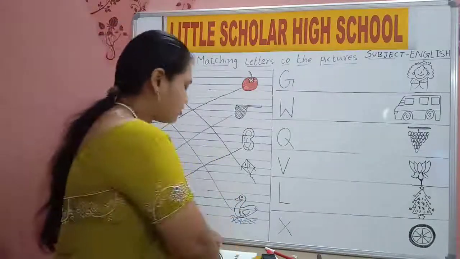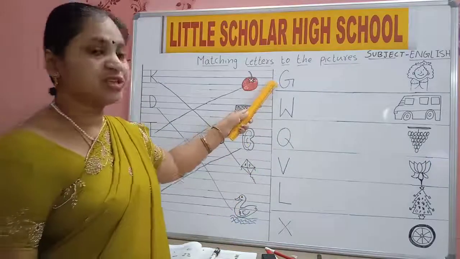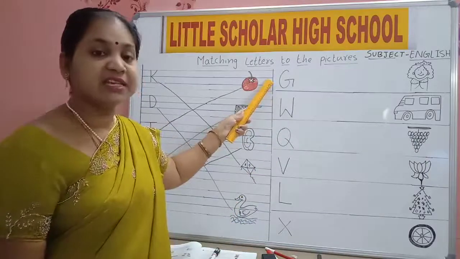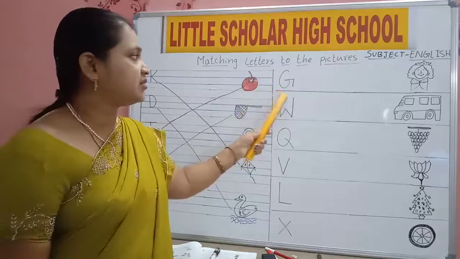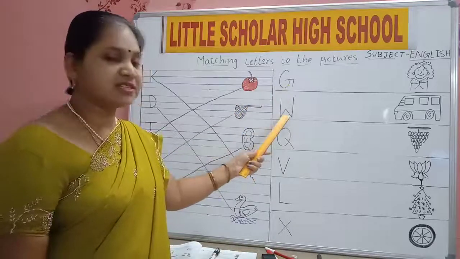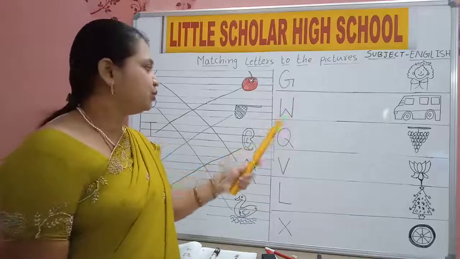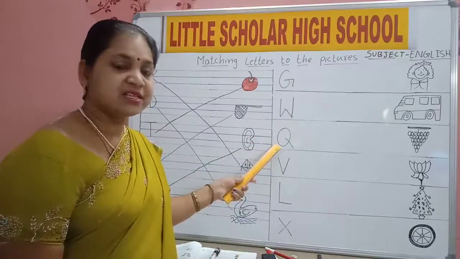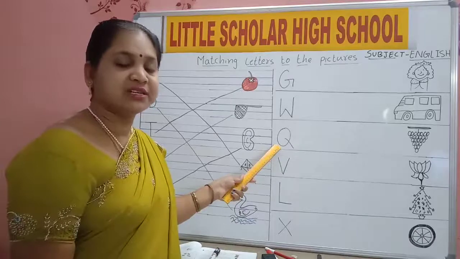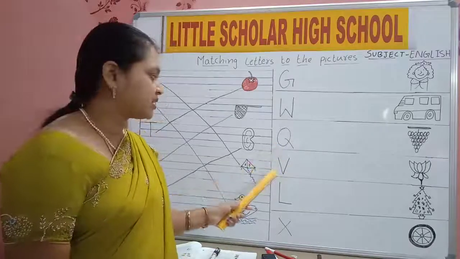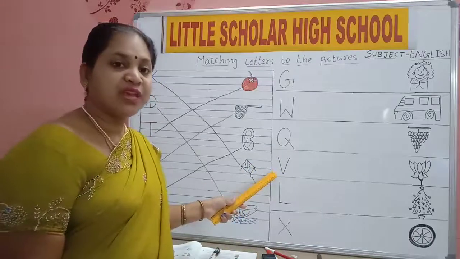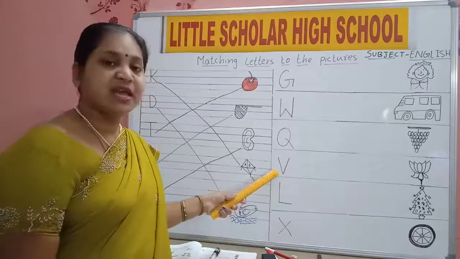Okay, now we will read the letters here. Come on, say which letter is this? G. Which letter is this? W. Which letter is this? Q. Which letter is this?